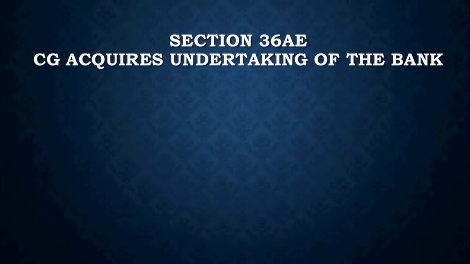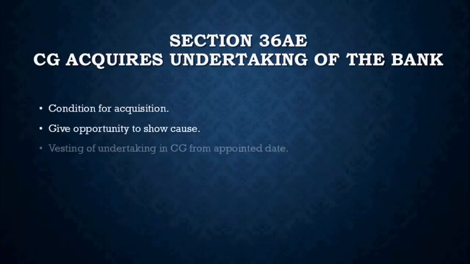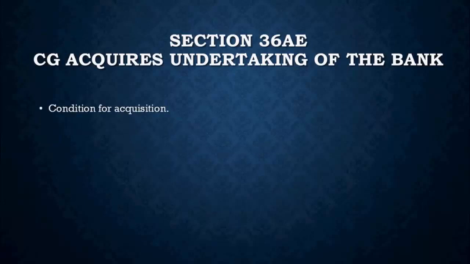So if the bank is not able to comply with the direction, if they are not able to perform, CG will have to take that responsibility in its hand, right, to secure proper management, or for better provisioning of credit generally, or credit to any particular section or community, or for the interest of the public, interest of depositor, CG may acquire the undertaking of the bank, right? So here we have seen the conditions of acquisition, right?